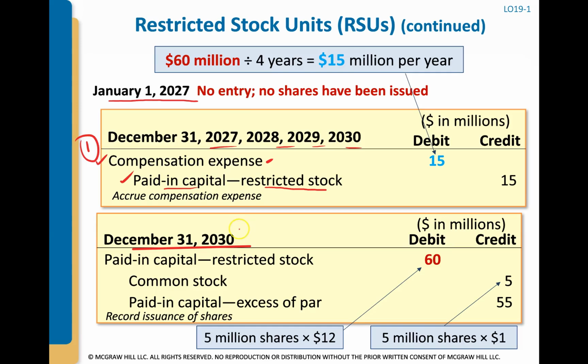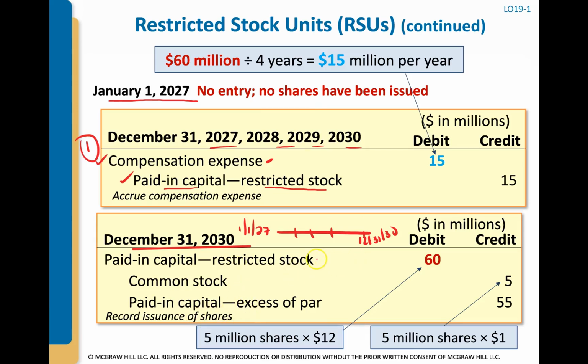Because if you look at 1/1/27 to 12/31/30, that's 4 years. 1, 2, 3, 4. Now we can actually issue the stock to the participant.